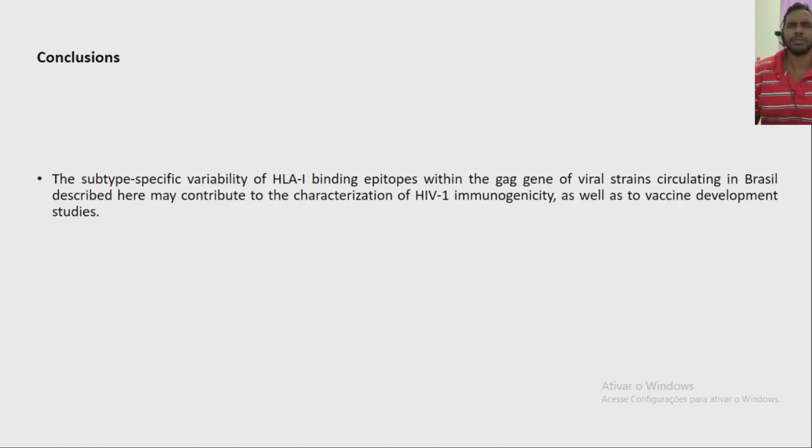Thus, the subtype-specific variability of HLA-1 binding epitopes within the GAG gene of virus strains circulating in Brazil described here may contribute to the characterization of HIV-1 immunogenicity, as well as to vaccine development studies.